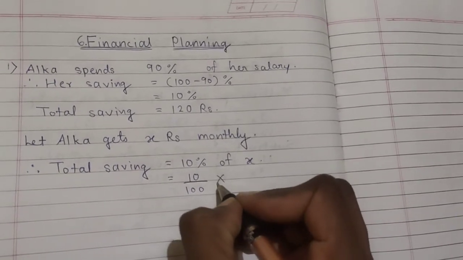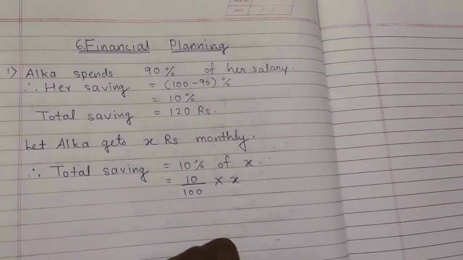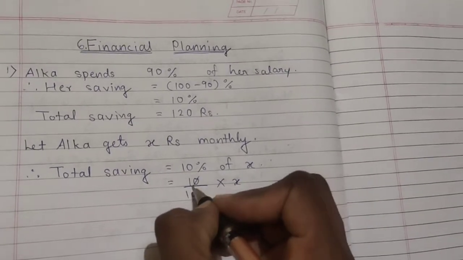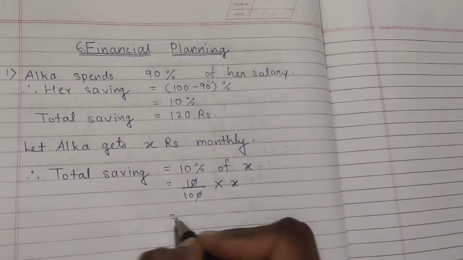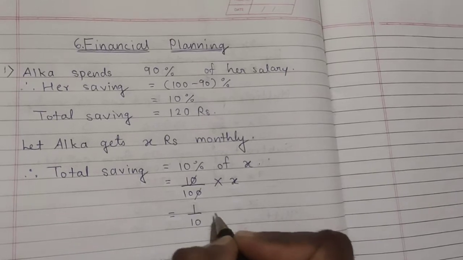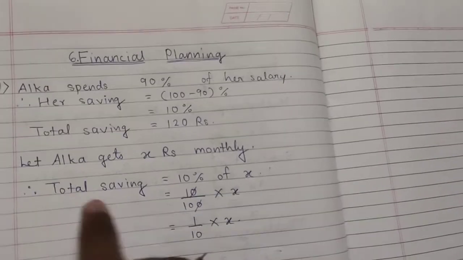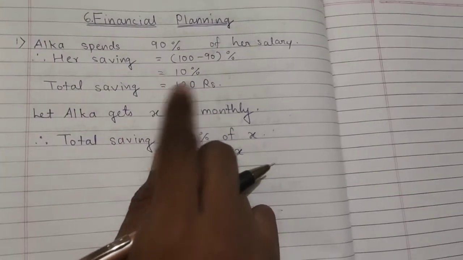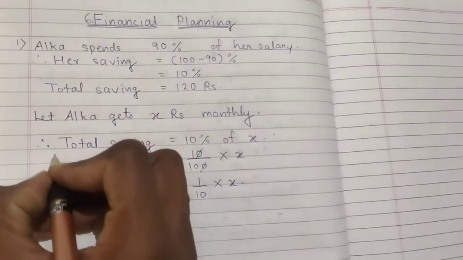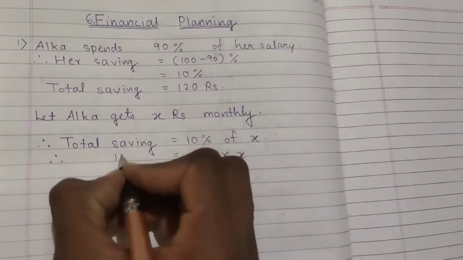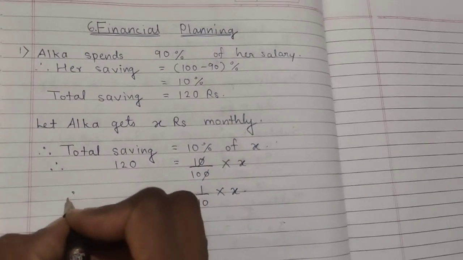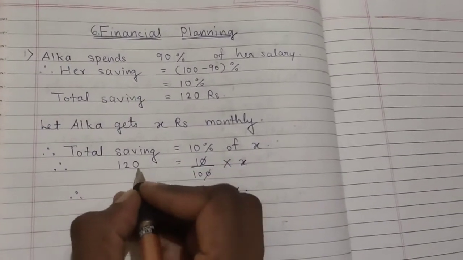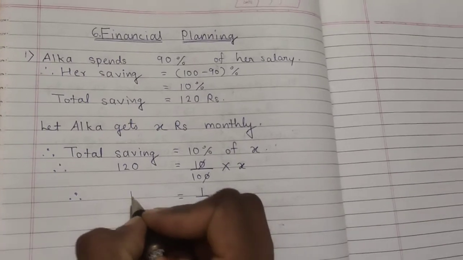Of means into, and x is there. Now you can cancel out one zero. So what is remaining here? 1 upon 10 into x. Now this is your total saving, and already we know total saving is how much? 120. So on the left hand side we can write 120, because total saving we already know is 120.